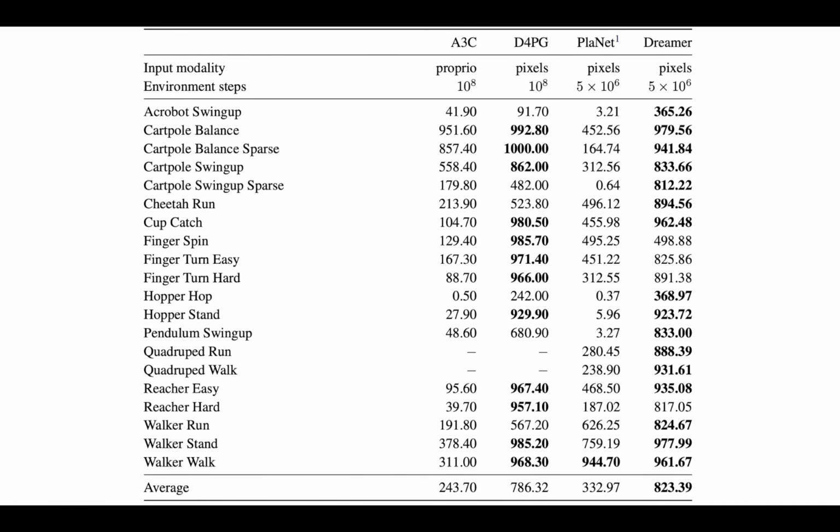The next figure shows Dreamer's performance on the DeepMind control suite against 3 other agents. A3C and D4PG are model-free agents, and PlaNet is the predecessor to Dreamer. We can see that Dreamer's average performance is better than all 3 agents, despite requiring 20 times fewer environment steps than the model-free agents.